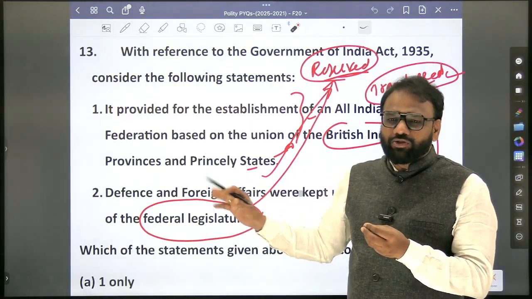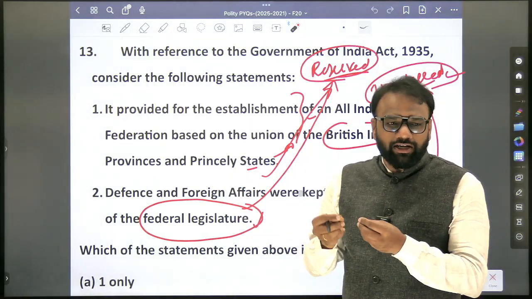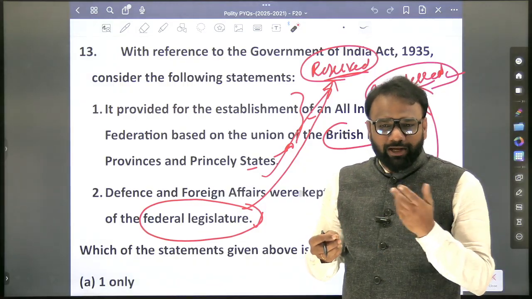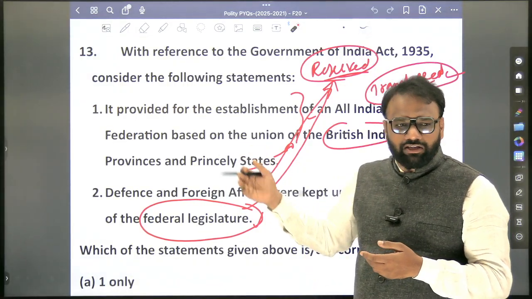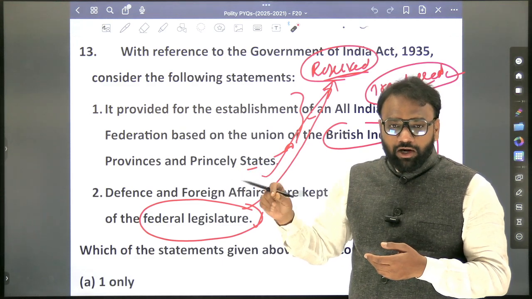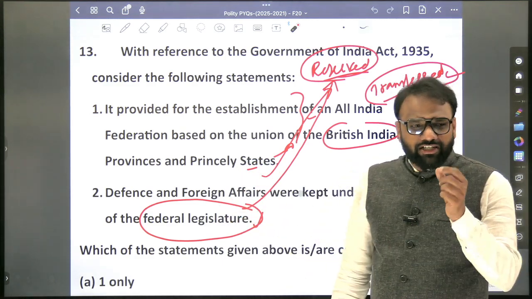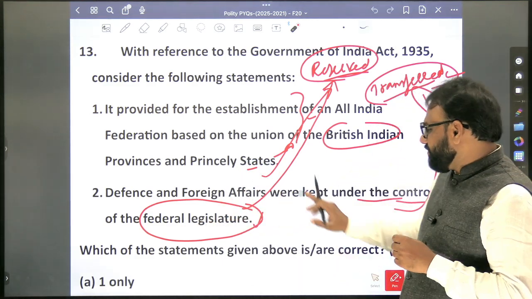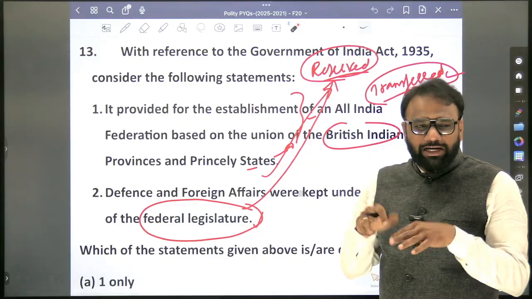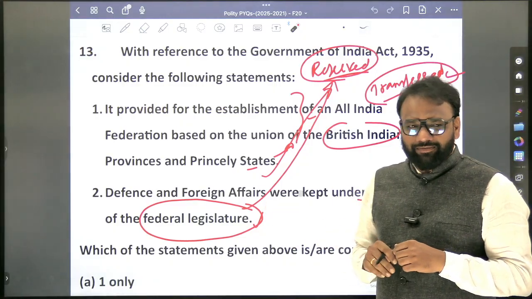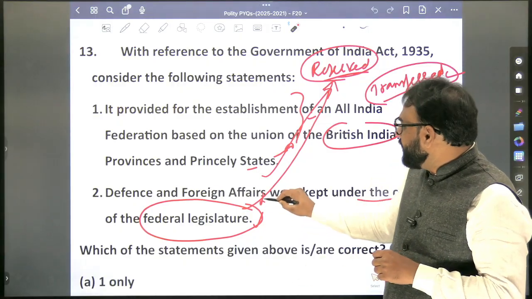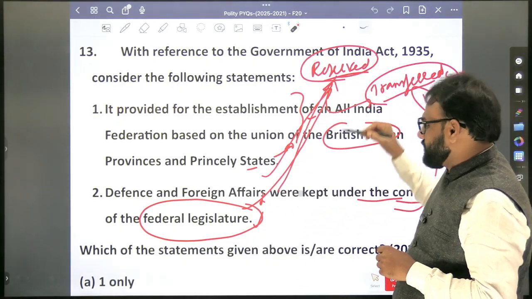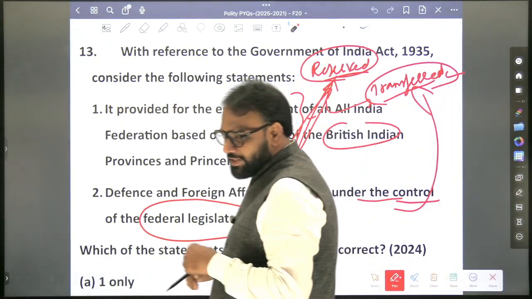So what we have done is just updated the content, and every question in the polity cannot be like that. So 1 or 2 questions will come, and if we have content we will answer, otherwise we'll skip it. Also, if you look at the statement, it's very easy. Defense and foreign affairs, very easily we will come to the conclusion that it comes under the federal legislature, because it's a union list subject. But here it is wrong. They are focusing on reserved and transferred.